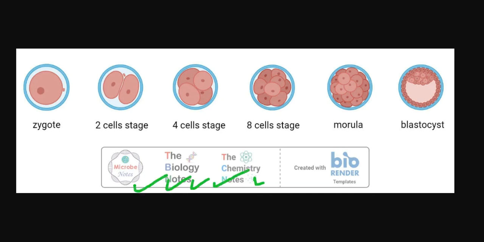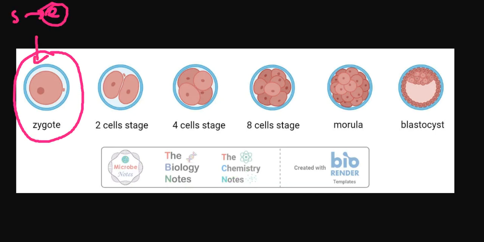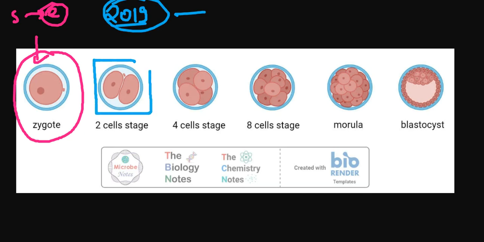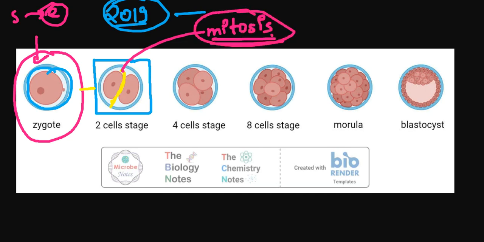Thanks to these guys for taking these notes. First of all, the sperm and egg fertilization takes place, a zygote is formed, and then, as we have already discussed in 2019, this is a two cell stage. This zygote is dividing into two parts, and this particular process is called mitosis.